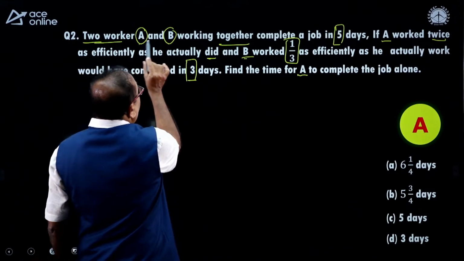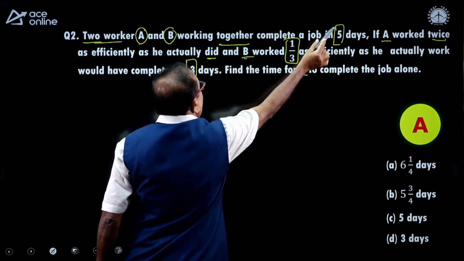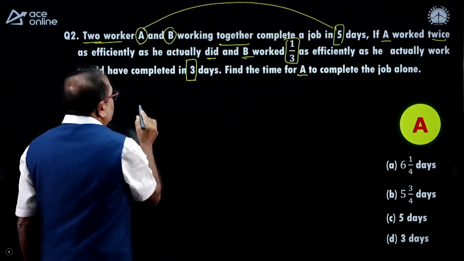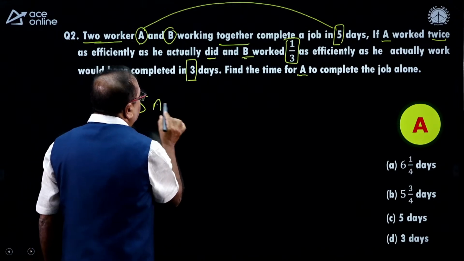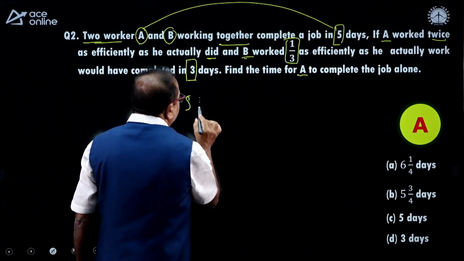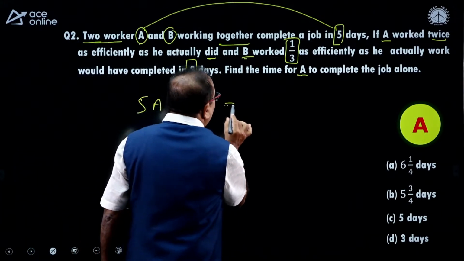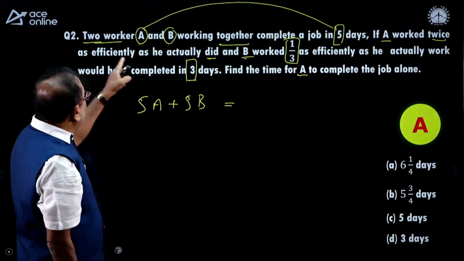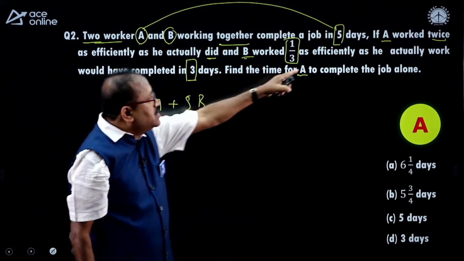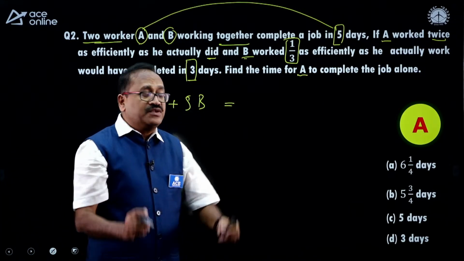Now A plus B together in 5 days, that means 5 into A, that is 5A plus 5B. This is one work, which is equal to, here A works with twice his efficiency, 2 times his efficiency.